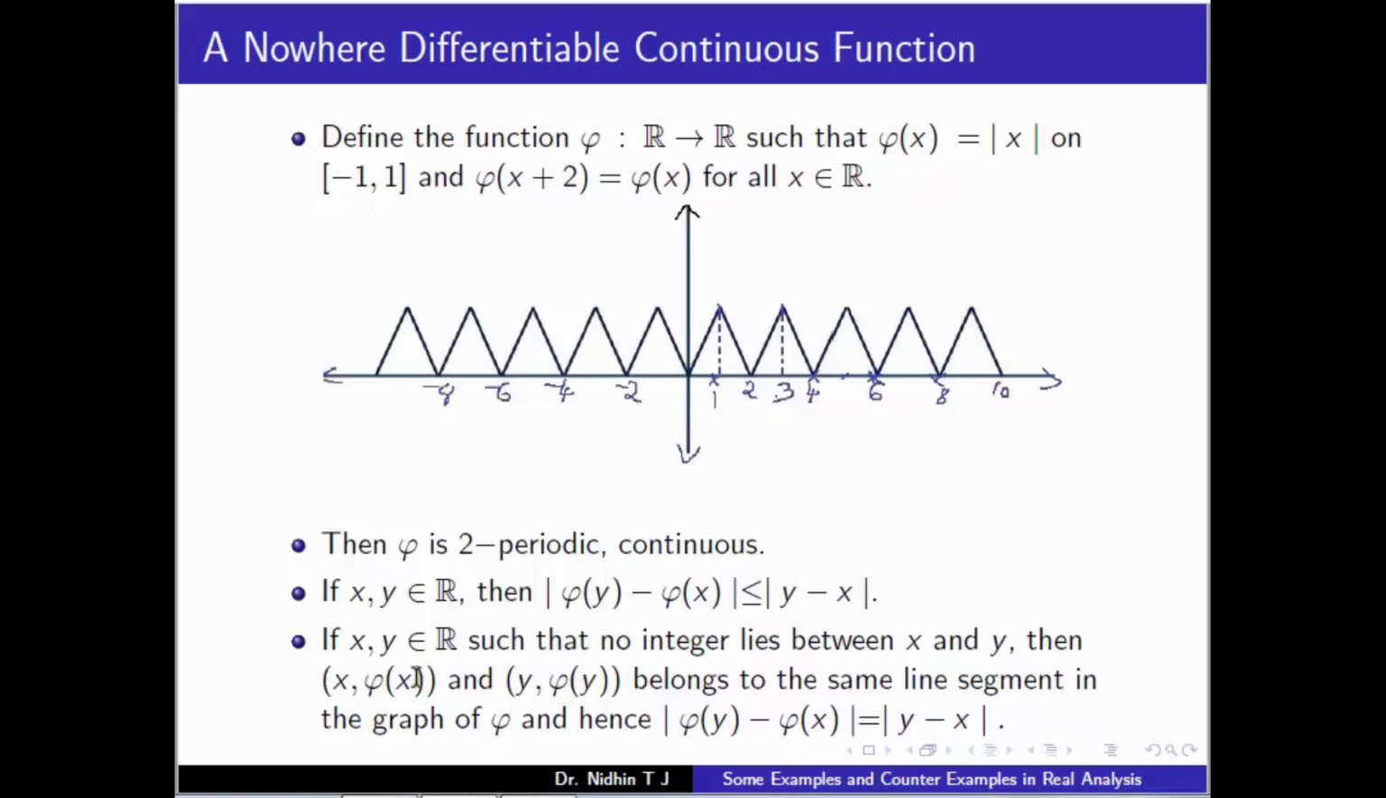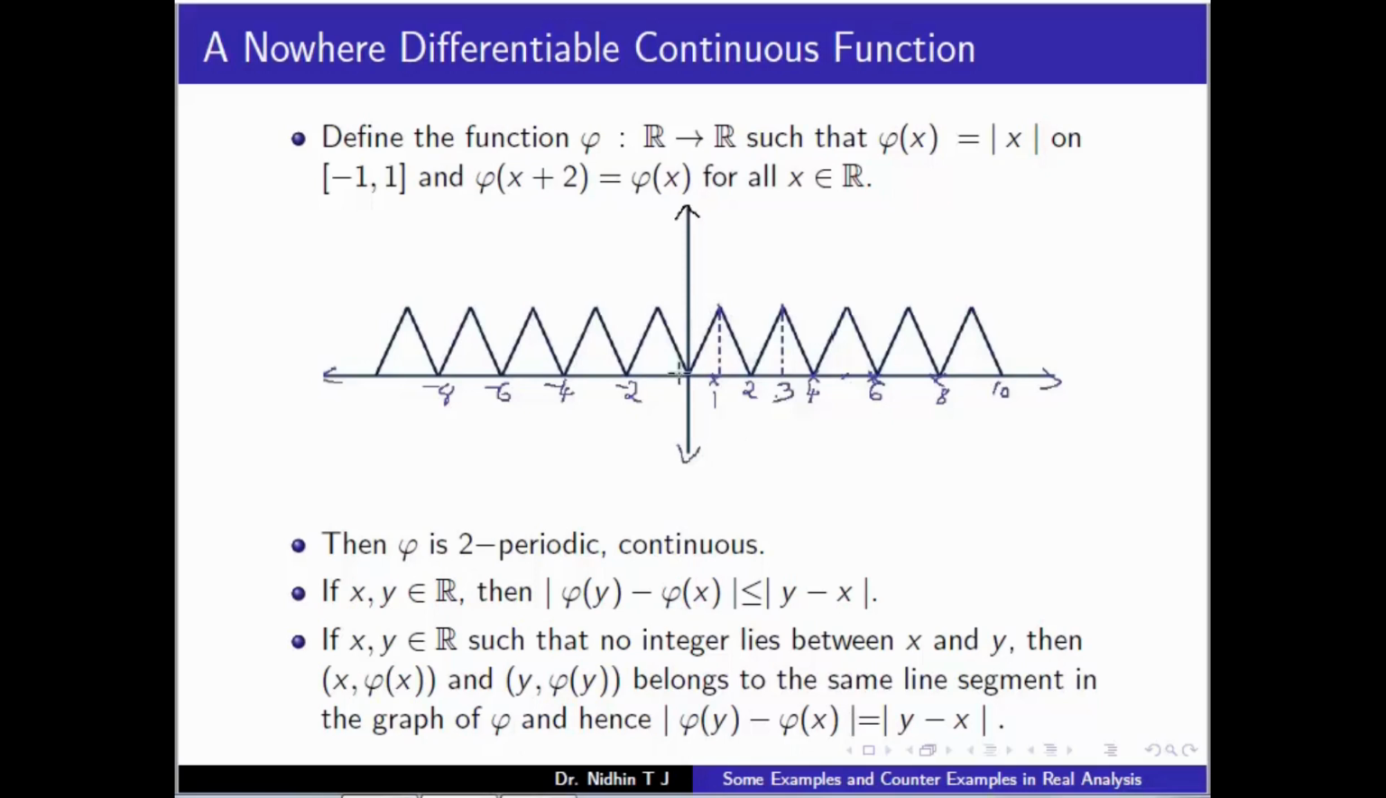And as we discussed, if x, y belong to R such that no integer lies between x and y, then x, phi of x and y, phi of y belong to the same line segment in the graph of phi, and hence mod phi of y minus phi of x equals mod y minus x. The last one uses the slope of these lines.